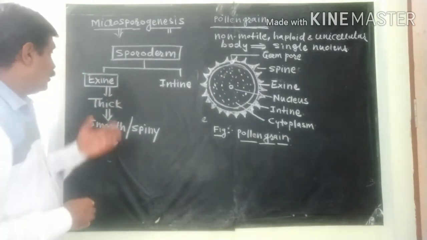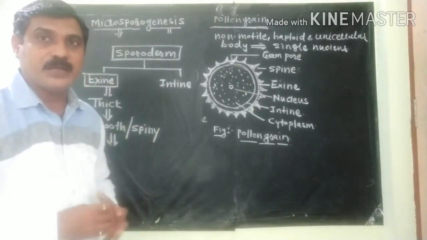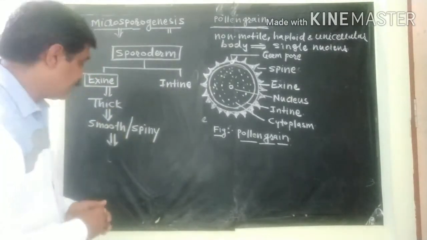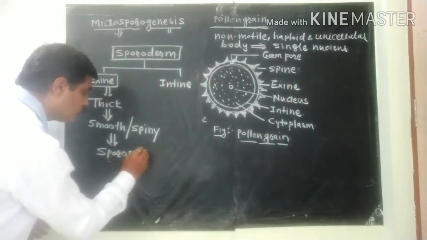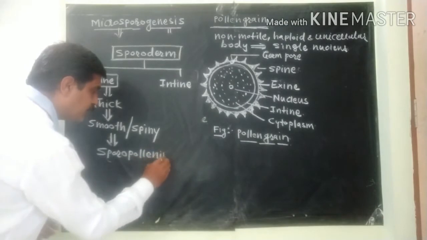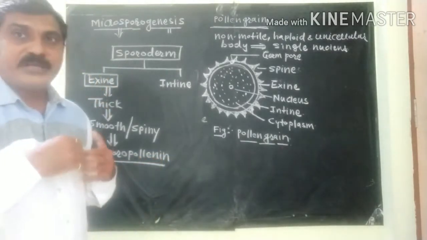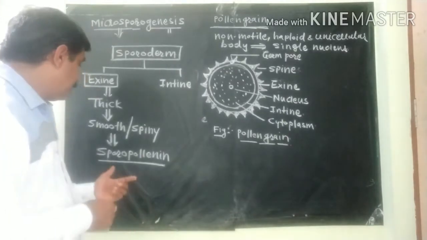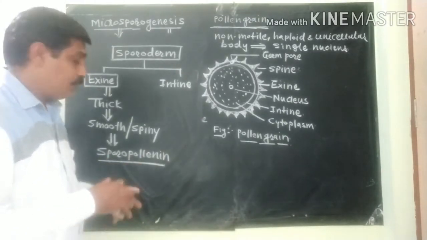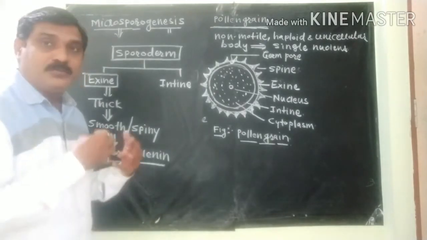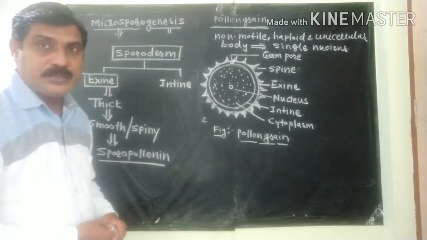This exine is made up of a complex non-biodegradable substance known as sporopollenin. This substance is non-biodegradable and complex in nature and prevents the pollen grain from biological decomposition.